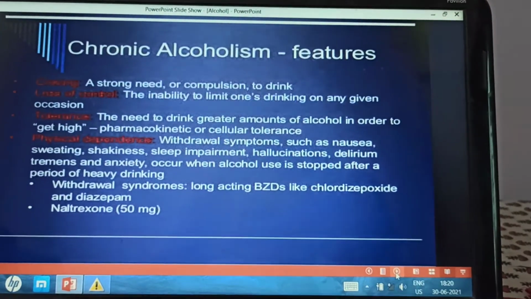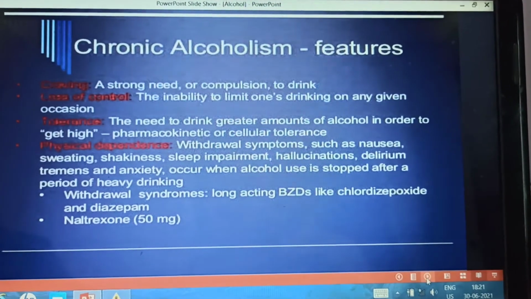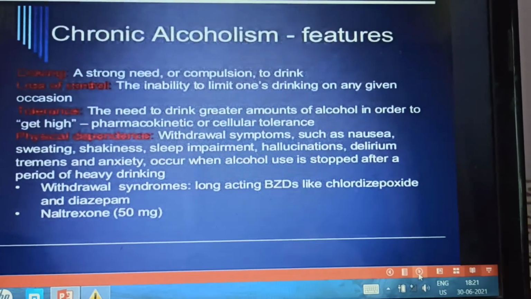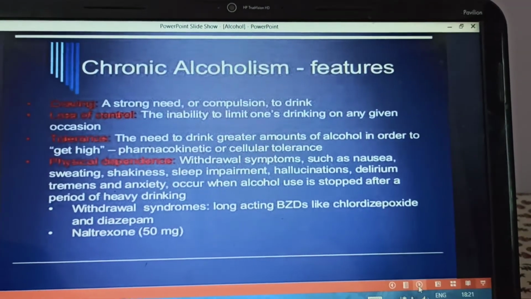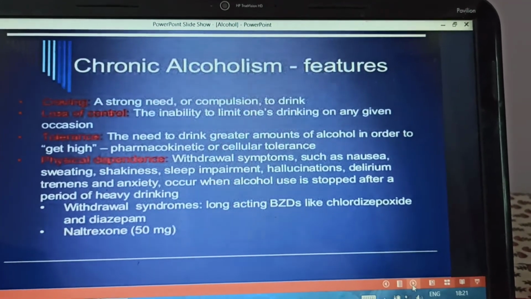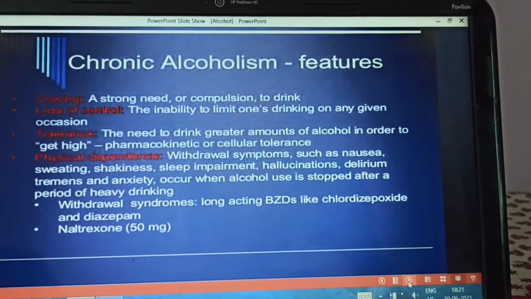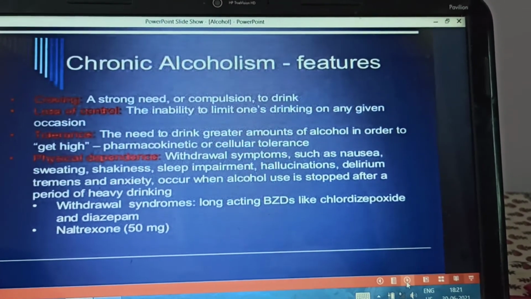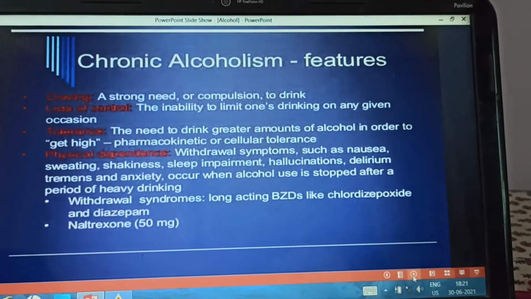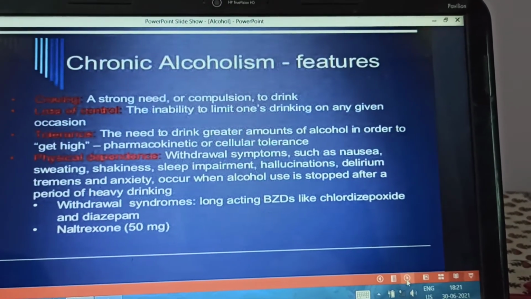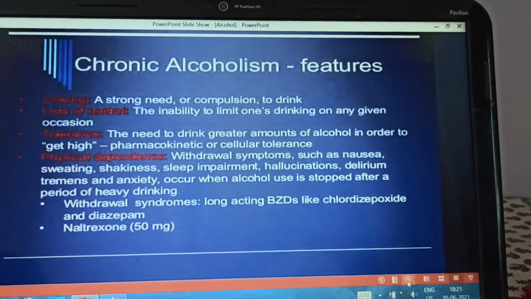Then physical dependence occurs. What is physical dependence? It means there is a physiological dependence, and withdrawal symptoms are there. If the patient stops drinking, he or she will get withdrawal symptoms like nausea, sweating, shakiness, sleep impairment, hallucinations, delirium tremens and anxiety. When alcohol intake is suddenly stopped after a period of heavy drinking, such withdrawal symptoms can occur, and they are treated by long-acting benzodiazepines and naltrexone.